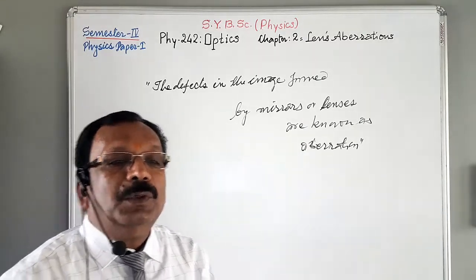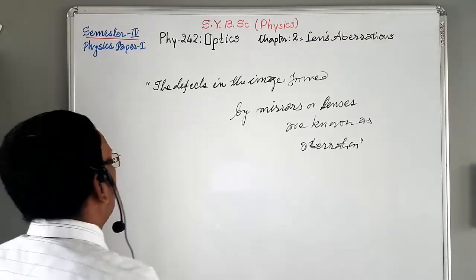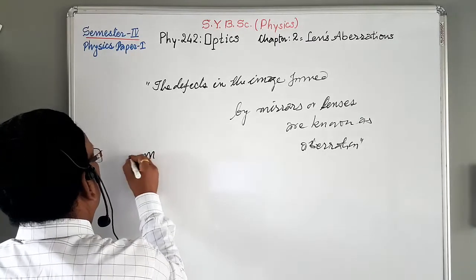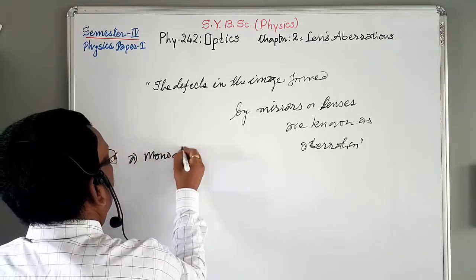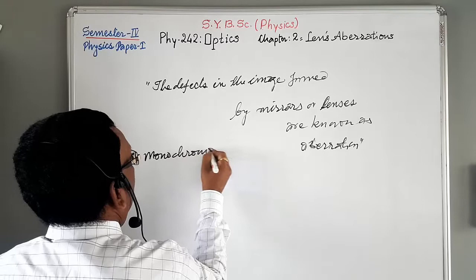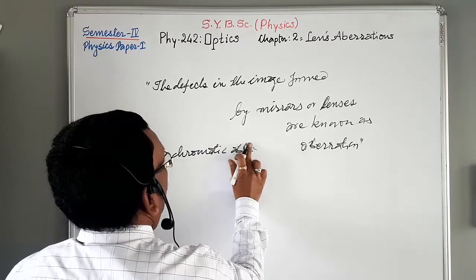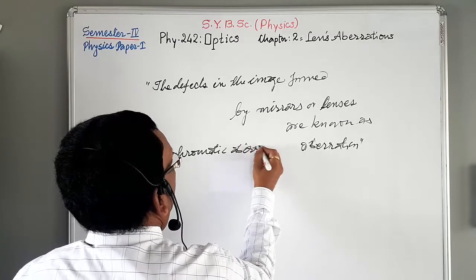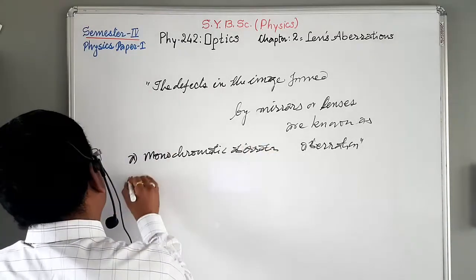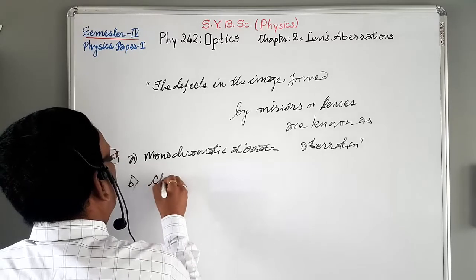Aberrations are grouped into two classes. The first group is monochromatic aberration, and the second group is chromatic aberration.